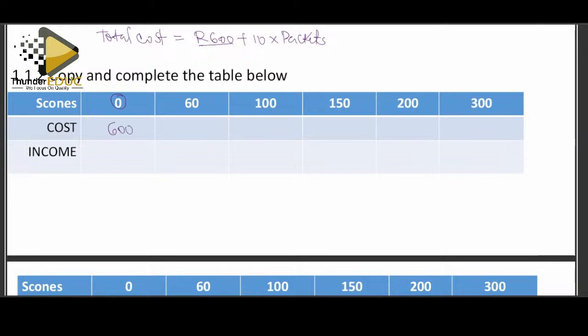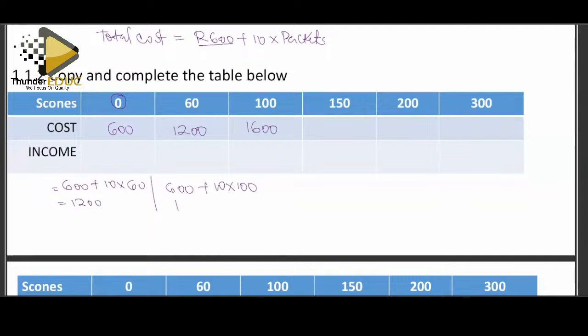Then here it will be 600 plus 10 times 60, which is 600. So 600 plus 600, you get 1,200. Then you go to the next one, which is 600 plus 10 times 100, and this will give you 1,600.